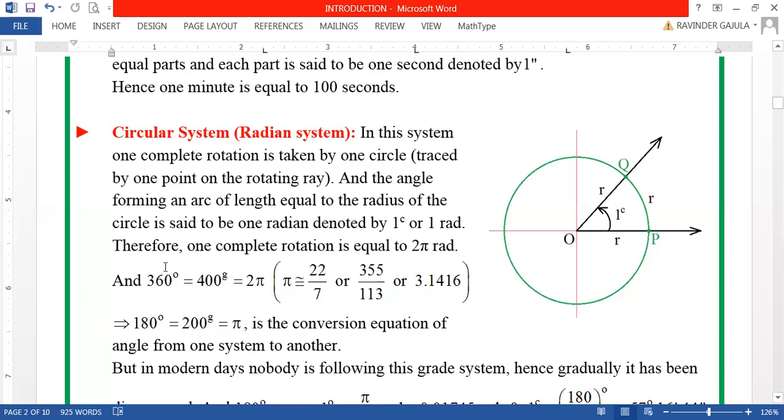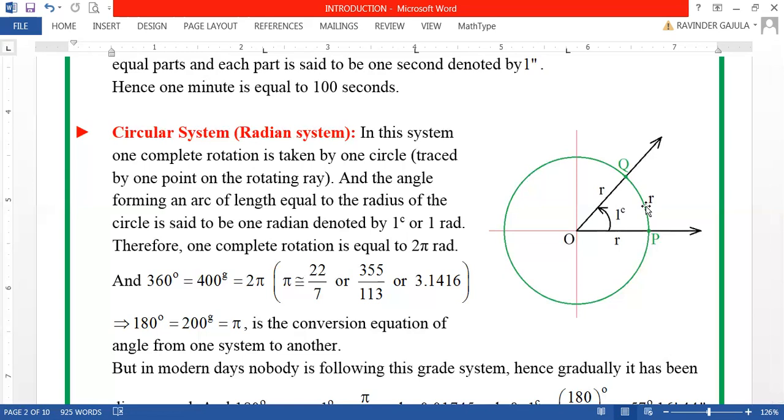Therefore, one complete rotation now will be equal to 2 pi radians. Why? Because when length of arc R subtends an angle 1 radian at the center, what will be the total perimeter? That means total length of the arc 2 pi r. When r subtends 1 radian, 2 pi r reflects 2 pi radians. In that way, one complete rotation will be equal to 2 pi radians.